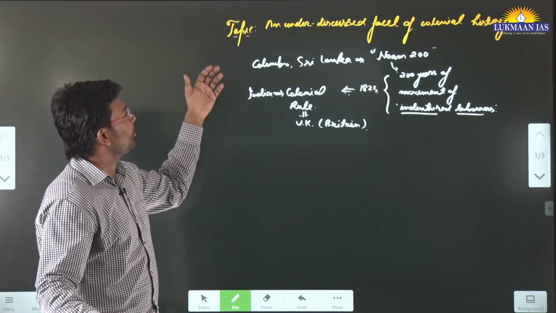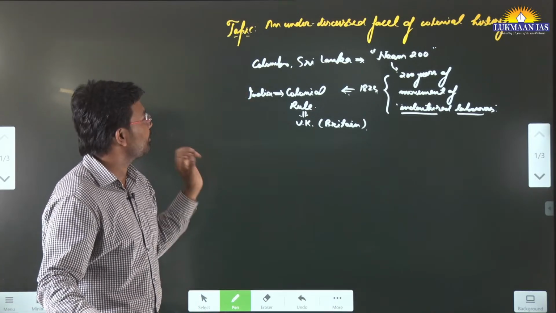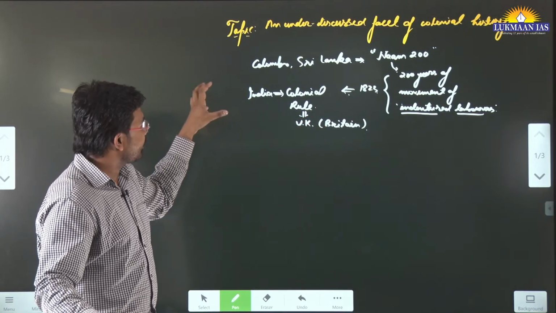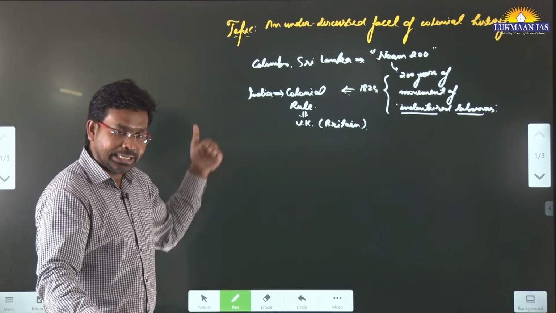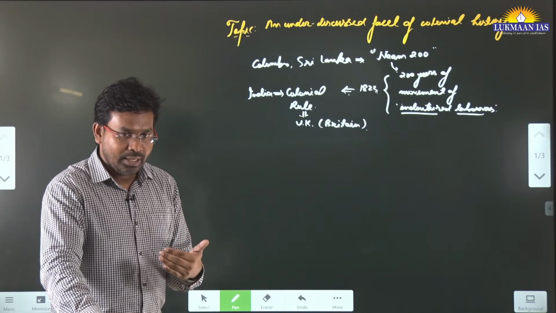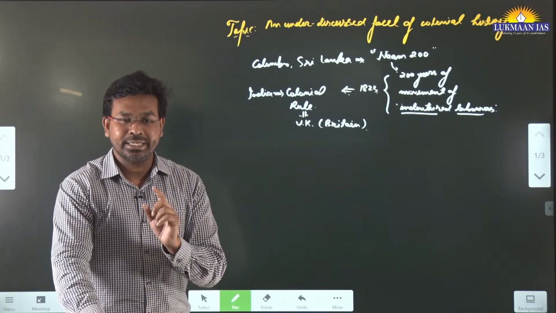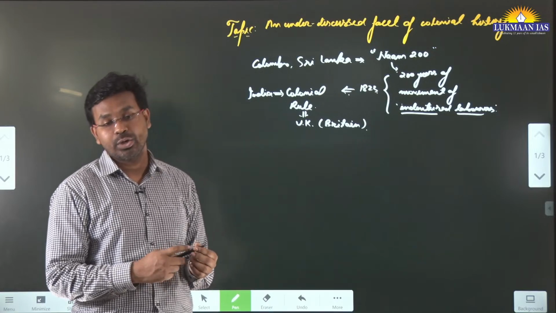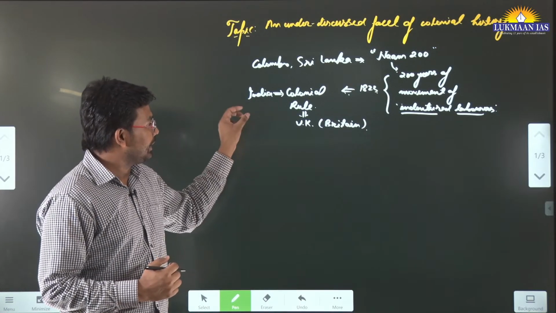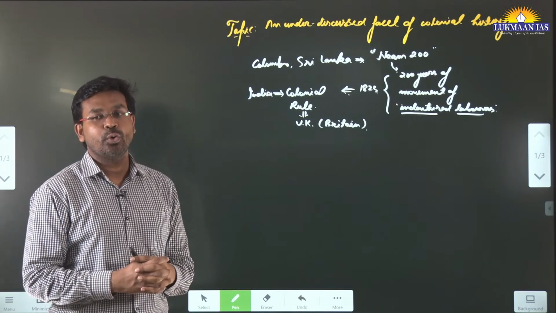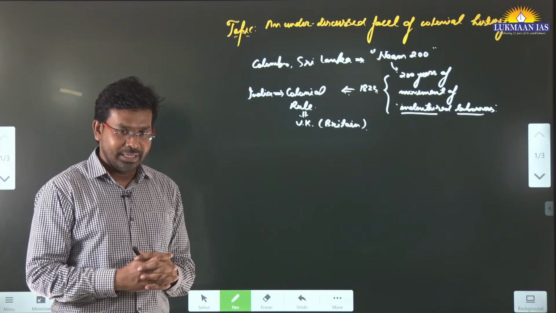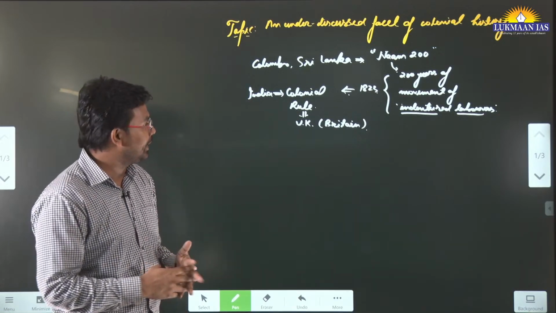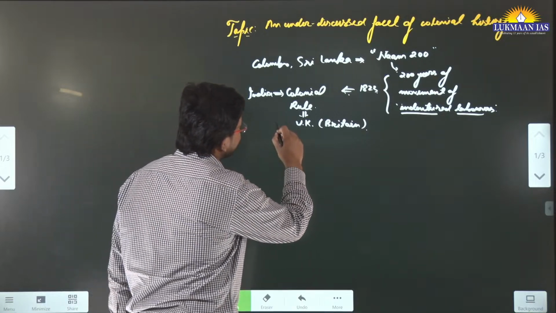So we are discussing the concept of indentured labor. India was under colonial rule, and it was not the only country. India was not the only country ruled by a colonial power. In fact, the United Kingdom ruled over most parts of the world. They sent their people and many parts of the world were under their colonial rule.